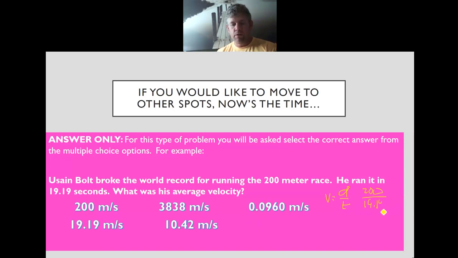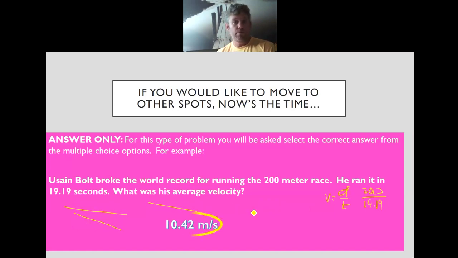So immediately what we're going to see is we're going to take 200 divided by 19.19. That eliminates that, 200 divided by 19.19, last time I did math, it's not 3838. So that means we're looking at these two. Well, once you punch it into a calculator, you should see it's 10.42. So that would be the answer you select or a variation of that.